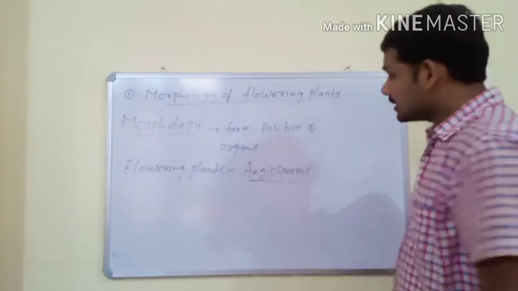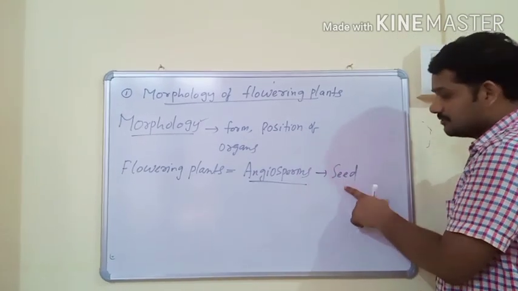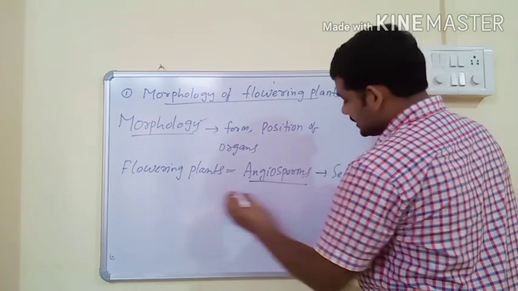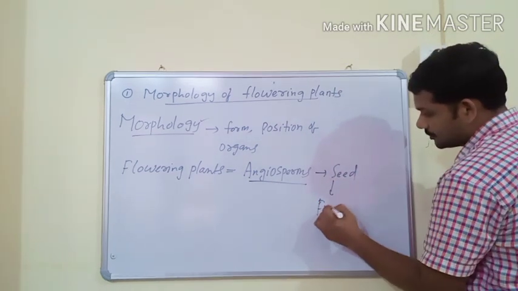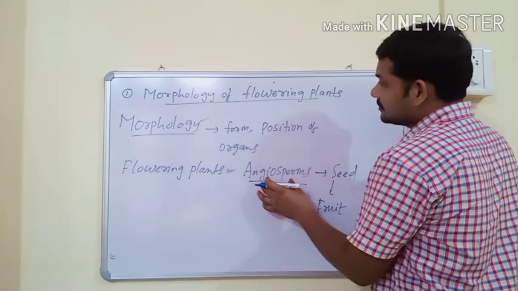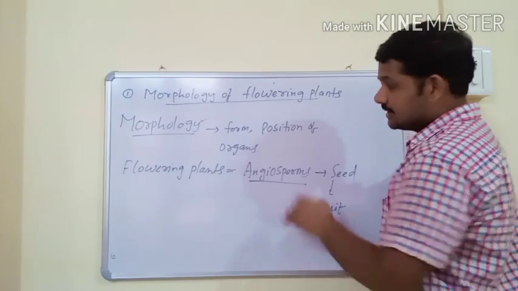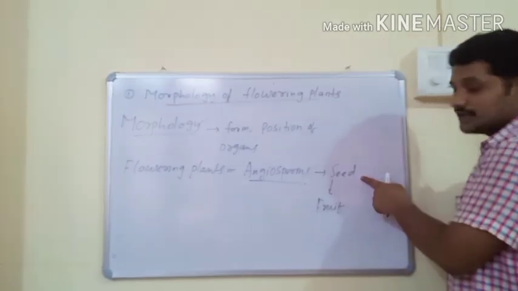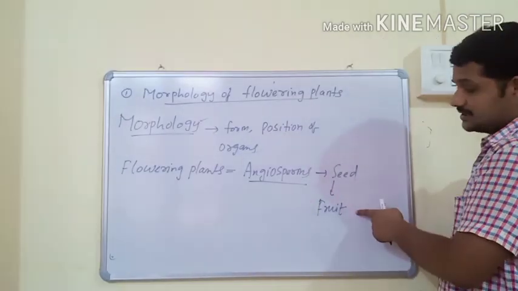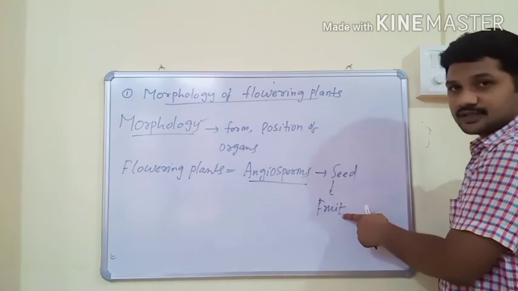Angiosperms are seed plants in which seeds are enclosed inside fruit. So presence of flower is the characteristic feature of angiosperms. Due to presence of flower, they are also called flowering plants, characterized by presence of fruits and seeds.